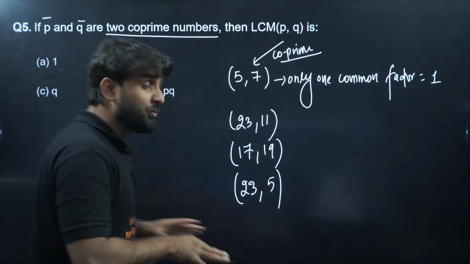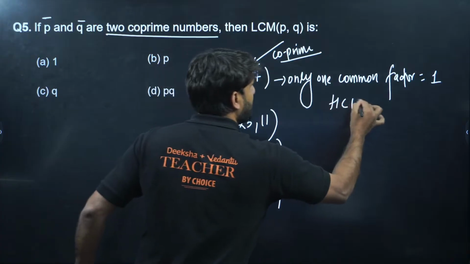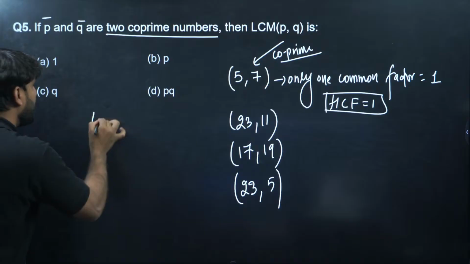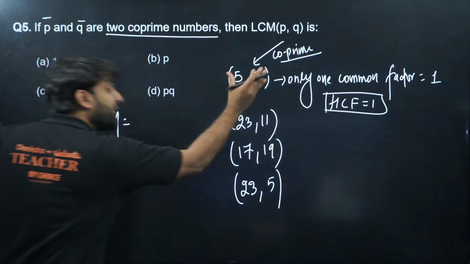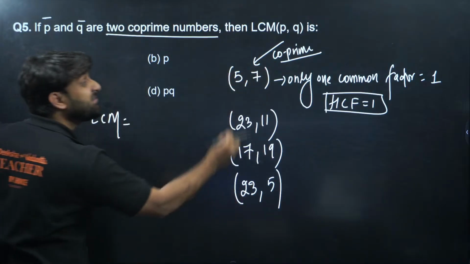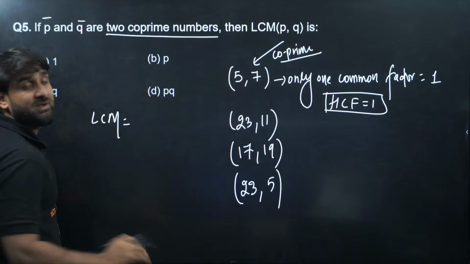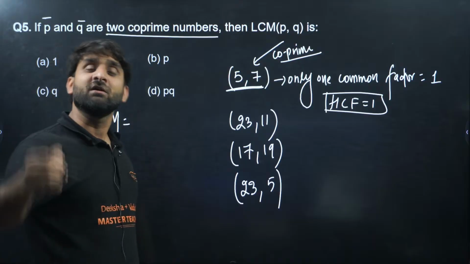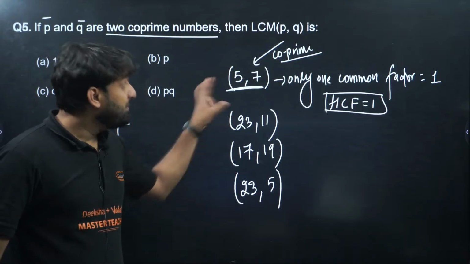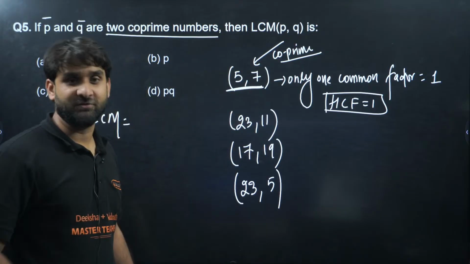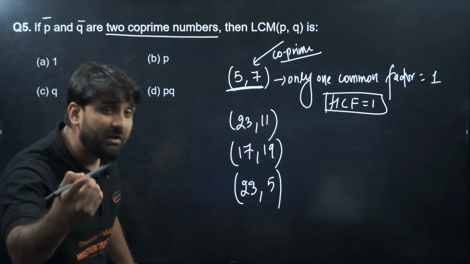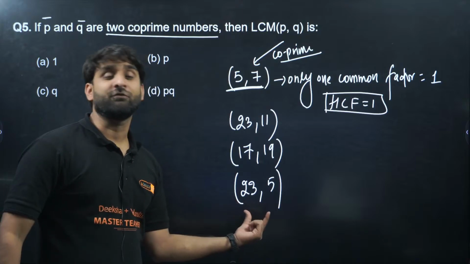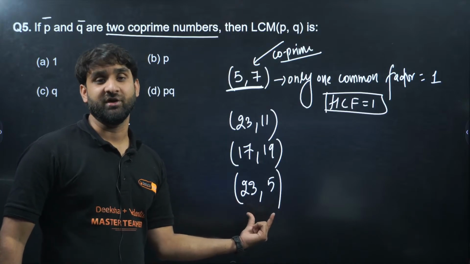If I ask you, the HCF will be 1, because they can be divided by 1. But if I ask you the LCM, then my dear champion, for any co-prime numbers, the LCM is the product of the numbers themselves. If I ask you what will be the LCM of 5 and 7, the LCM will be 35, 5 into 7, because 5 and 7 are co-prime numbers. If I ask you the LCM of 23 and 5, the LCM will be the product of 23 and 5, the multiplication of 23 and 5.